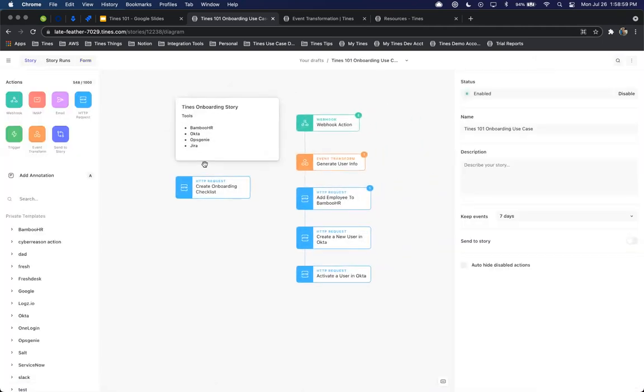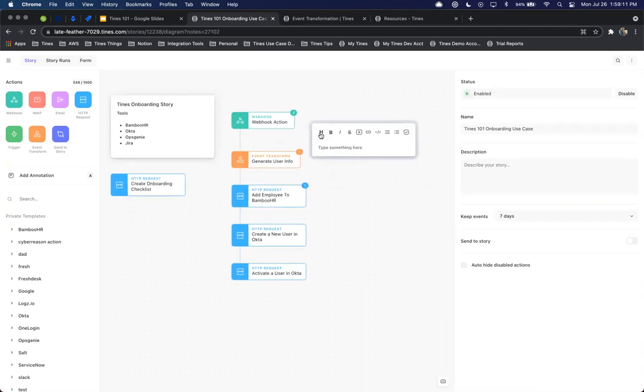Going back onto the storyboard, taking a look at our annotation checklist, which are very easy to create and document everything. So if we wanted to, again, add in information on what this is, we can simply do a header, adding new employees. So that way, immediately it's understandable what the user is trying to achieve. When somebody new to Tines logs in and is trying to understand which tools and what stories are being utilized, we can go ahead and add that in there.